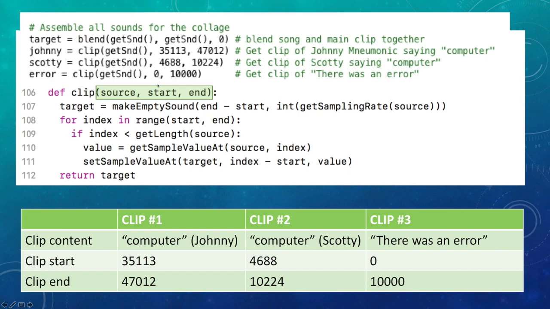So that's pulled straight from the chart that we created. Here are the starting values, and here they are, and those are all being passed to the start parameter in the clip function. Then you've got the end values here that are arguments being passed to the end parameter, and that's straight from the table from earlier.